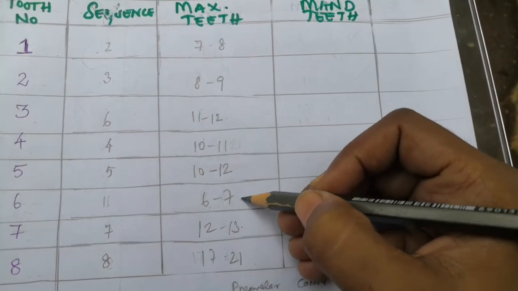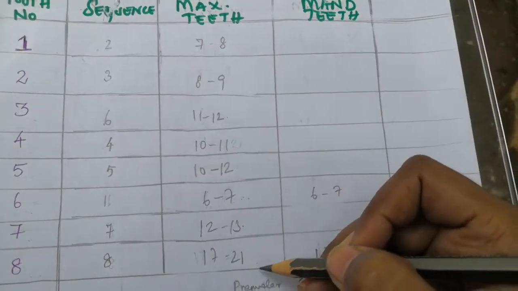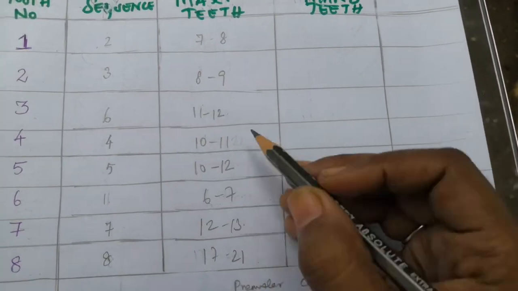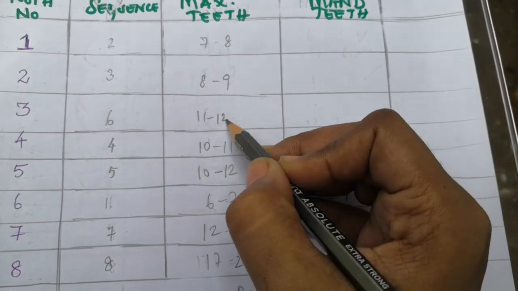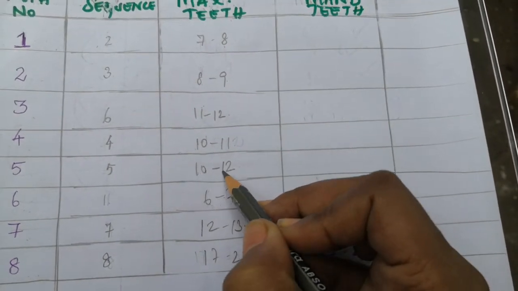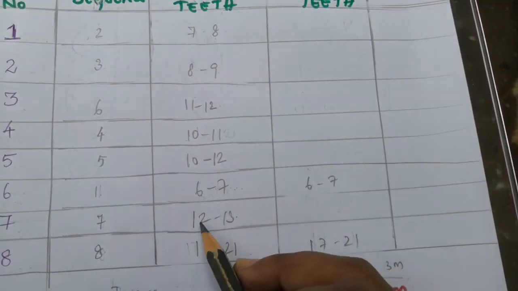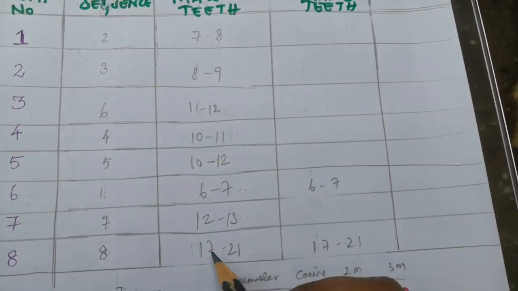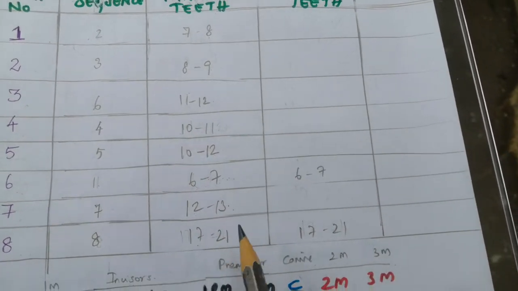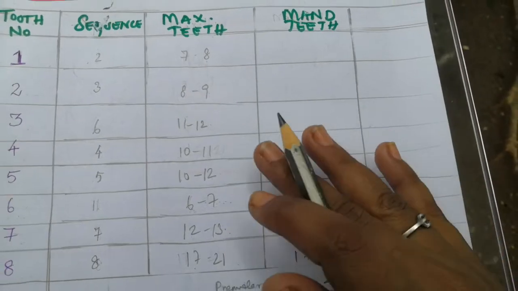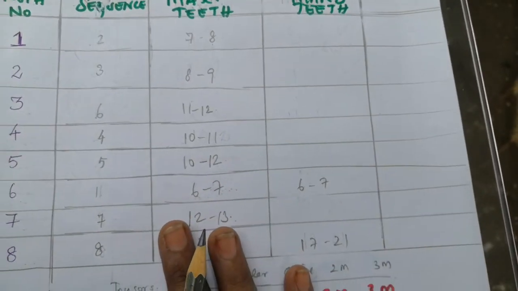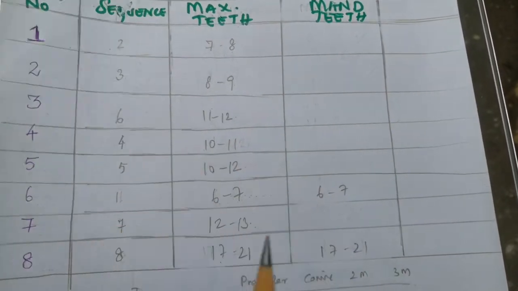So this sequence you know: 6 to 7, 7 to 8, 8 to 9, canine you skip, then 10 to 11, 10 to 12, then 11 to 12, then 12 to 13, then 17 to 21. So this you know. Now the mandibular you have to determine. For this I will give you 2 tips.